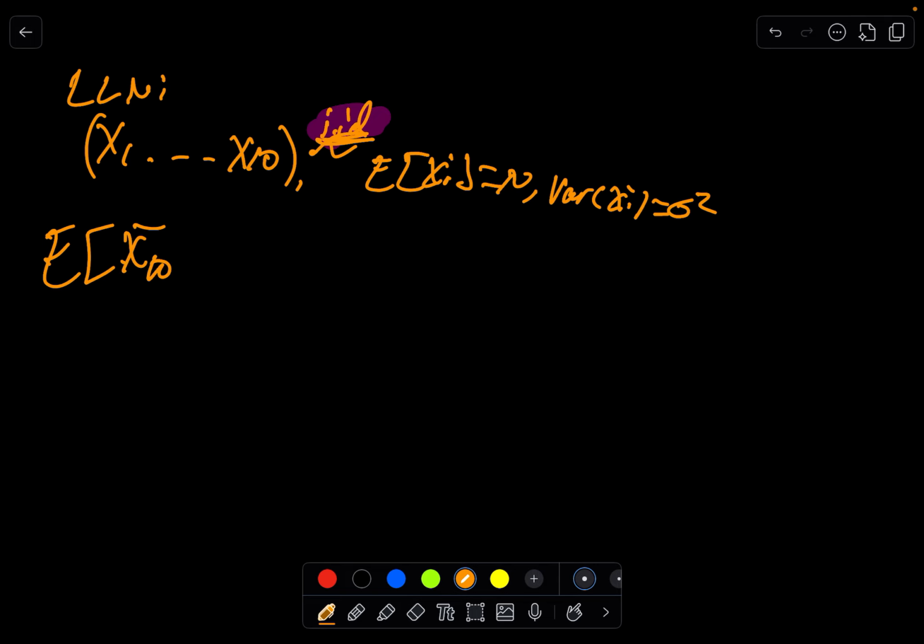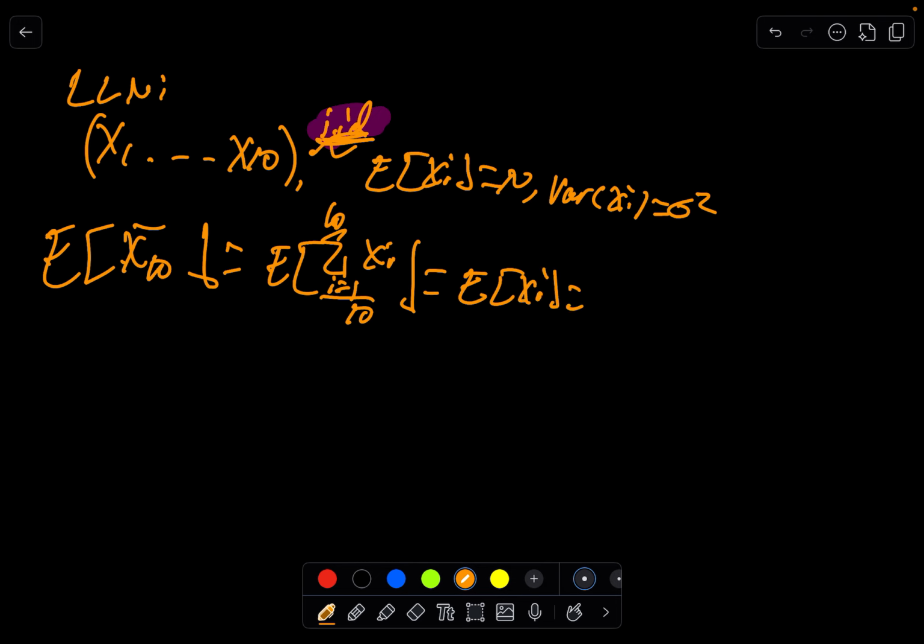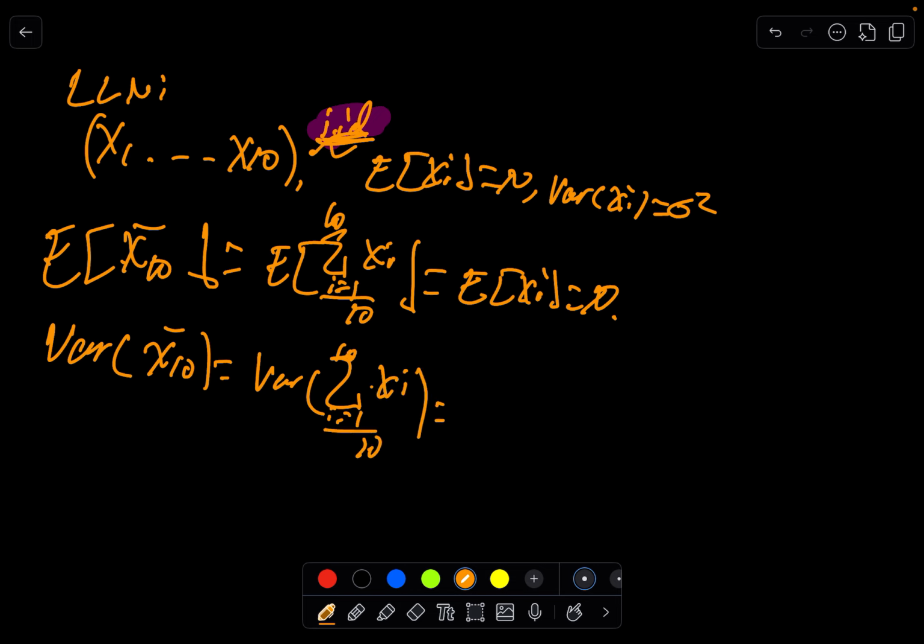This will be the expectation of the sum from i equals 1 to 10 of xi over 10, which will be the expectation of xi, which is mu. And let's consider the variance of x10 bar, which will be the variance of the sum from i equals 1 to 10 of xi over 10. This will be the variance of xi over 10, which will be sigma squared over 10, right?